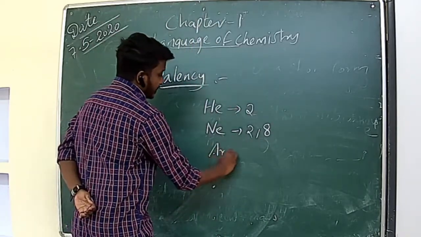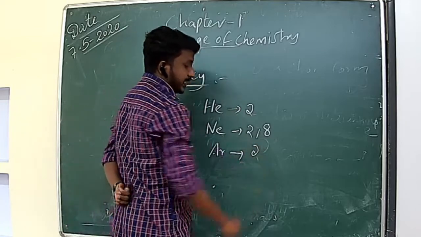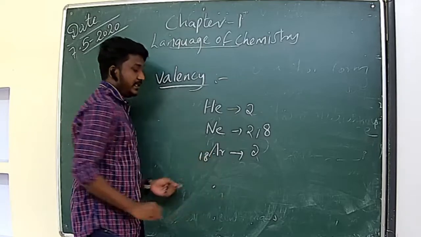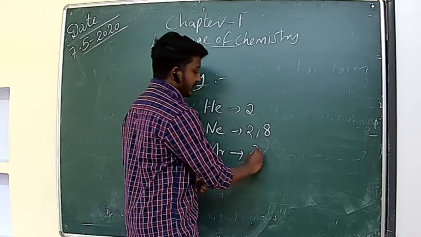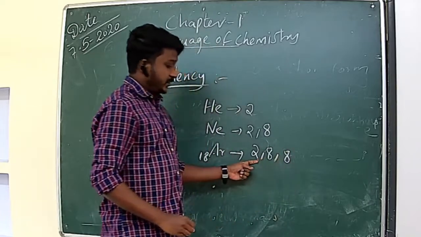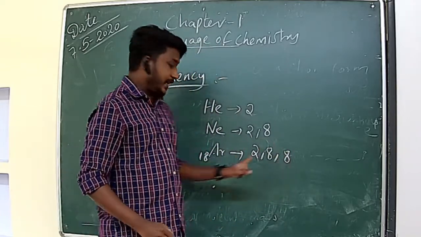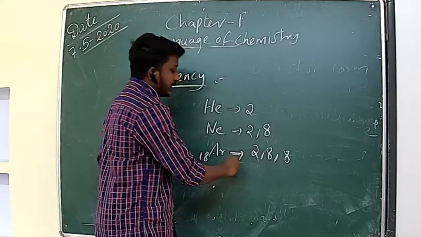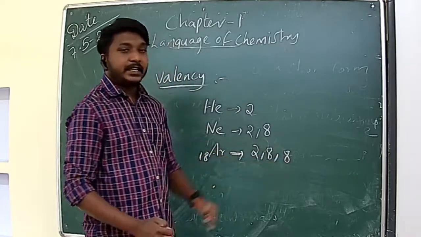Okay. Next noble gas is argon. What is the electronic configuration of argon? The atomic number of argon is 18. So the electronic configuration is 2, 8, 8. 8 plus 2 is 10, 10 plus 8 is 18. So the total is 18 electrons. In argon, the valence shell contains 8 electrons.